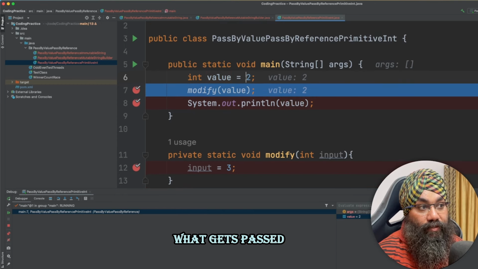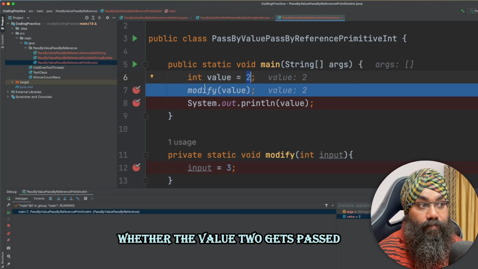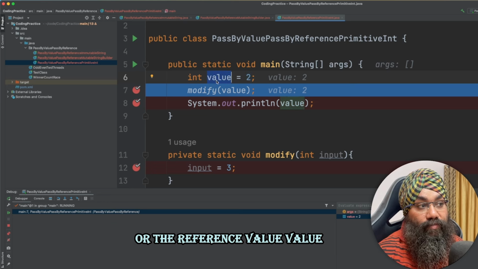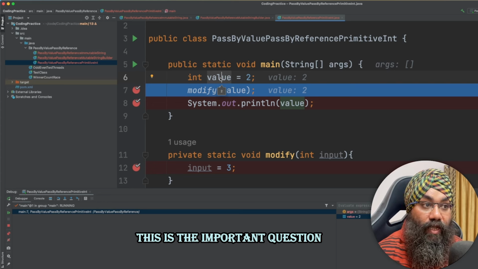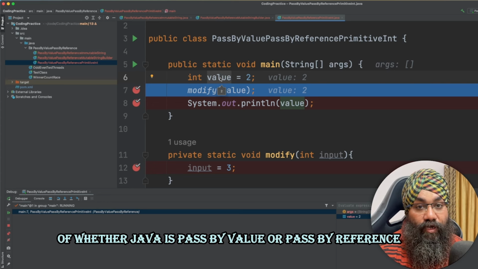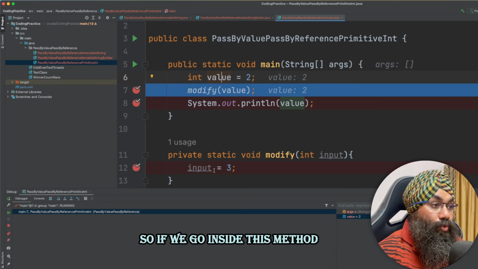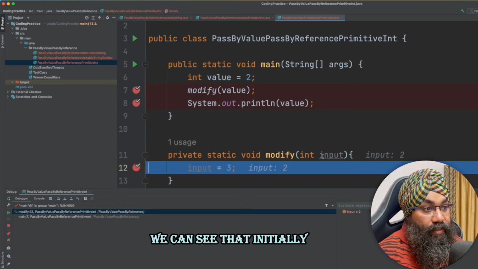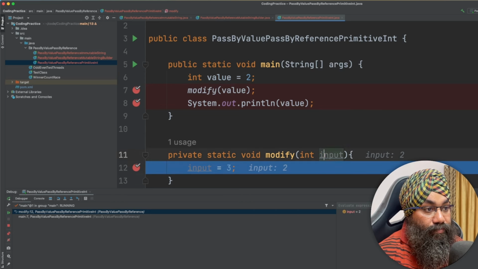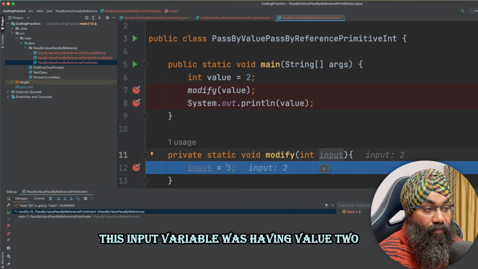What gets passed, whether the value 2 gets passed or the reference value which is living on the stack gets passed? This is the important question of whether Java is passed by value or passed by reference. If we go inside this method, we can see that initially this input variable had the value 2.